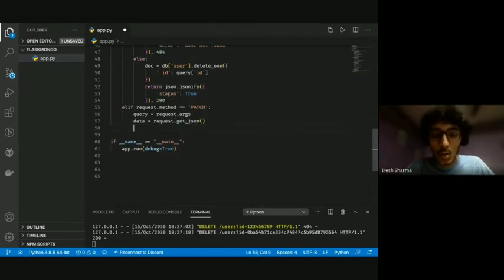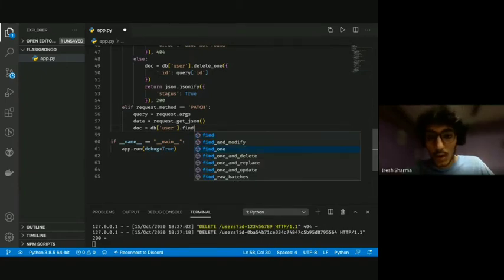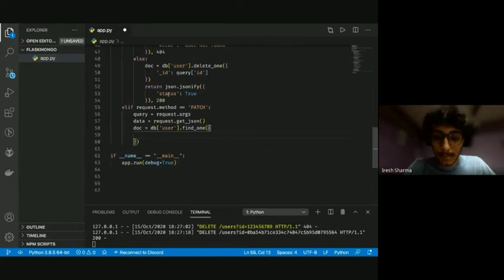Perfect. Now first things first, we have to check if the user exists or not. So doc is equal to db.user.find_one, query ID.